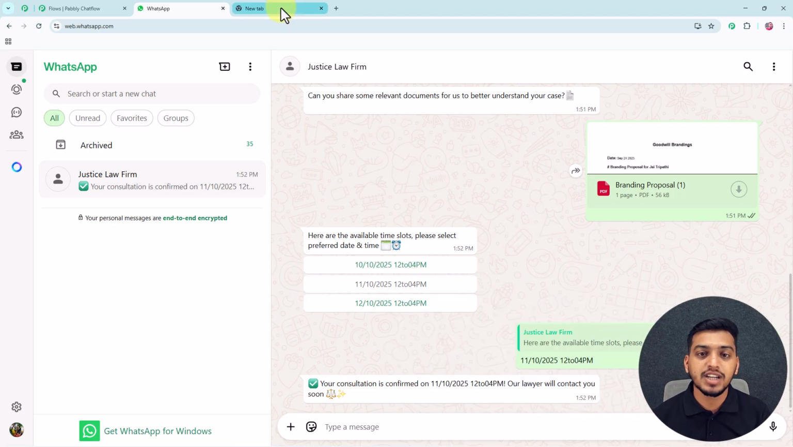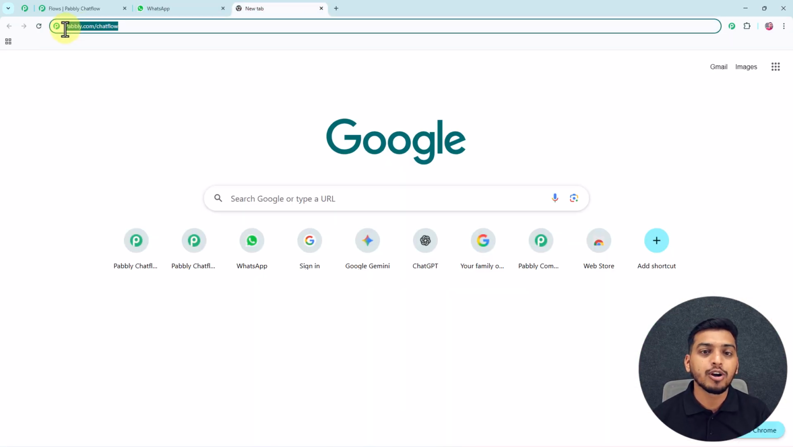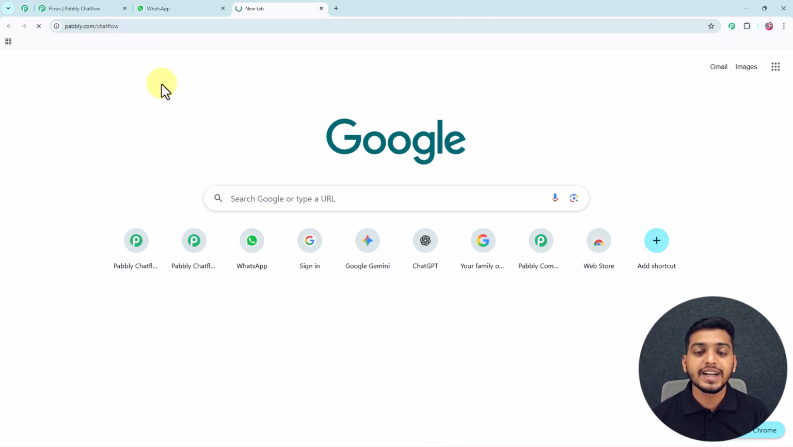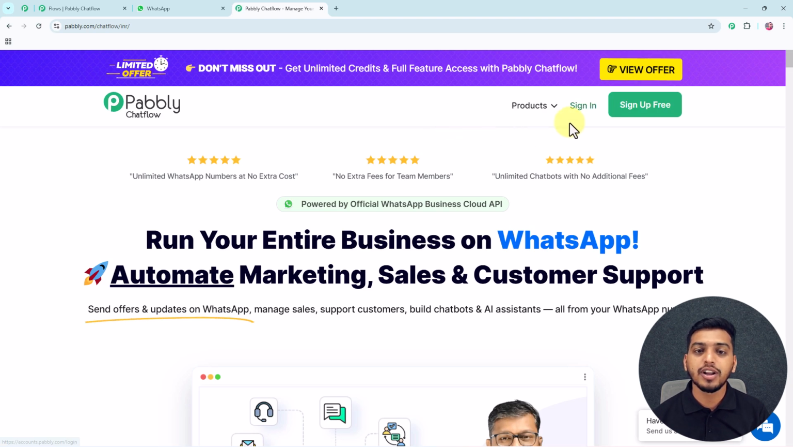So for that, you just have to go on a new tab and enter pabbly.com/chatflow, and after that, when you click on this enter button, you will get directed to this landing page of Pabbly Chatflow. And in here on the top right corner, you can see we have got these 2 different options: sign in and sign up free. So if you are a new user to Pabbly Chatflow, then you have to click on this sign up free button, and from here you can create your free account. And for your information, let me tell you that Pabbly Chatflow gives every new user 100 free credits every month to create such amazing WhatsApp chatbots. And if you are an existing user, then you have to click on this sign in button given here.